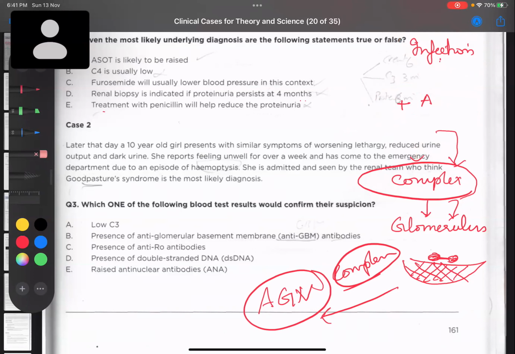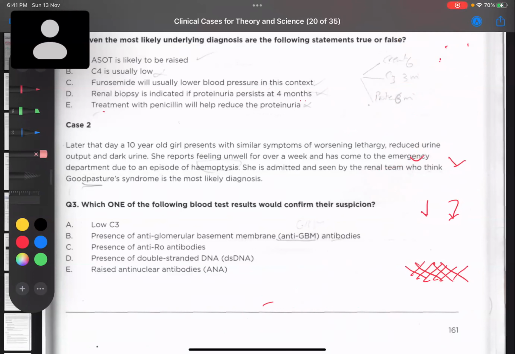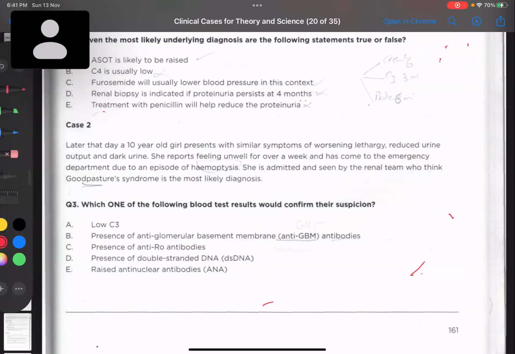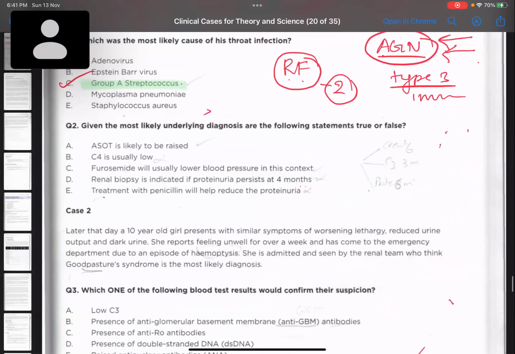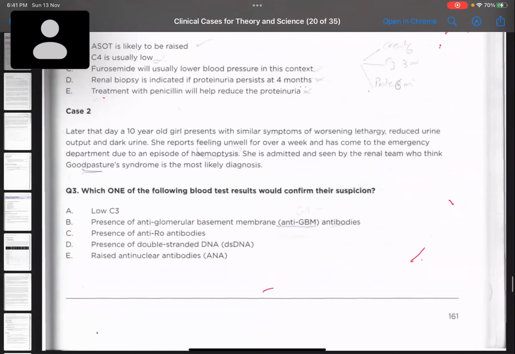This is usually not asked in exam. It is just for knowledge. It's easy to remember this way. So we are done with this. We have marked. Now next one, see.